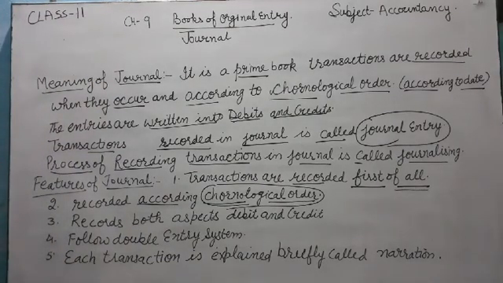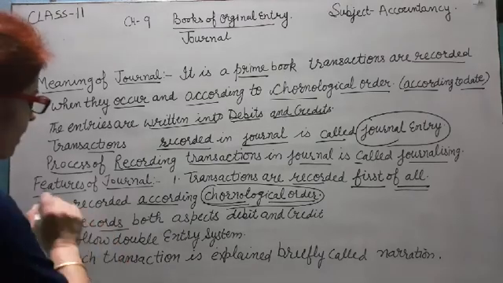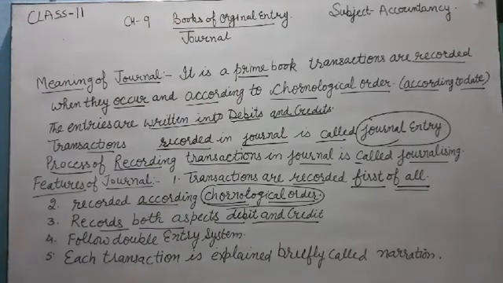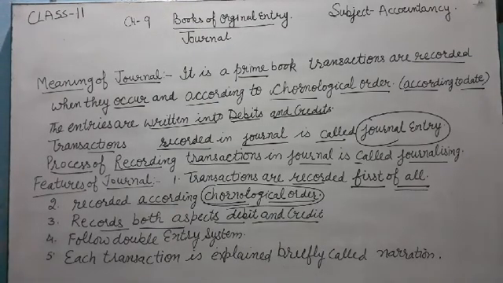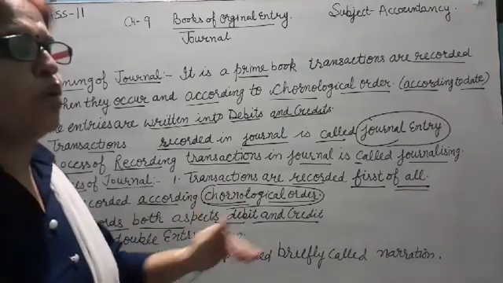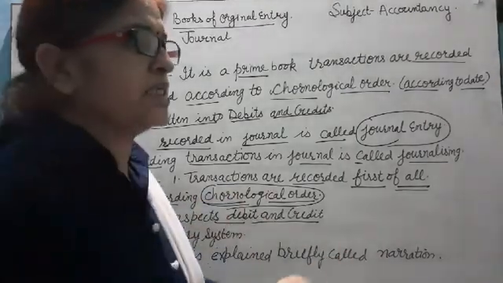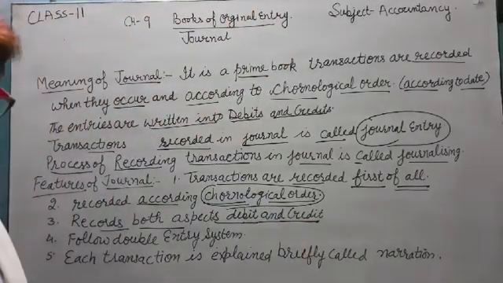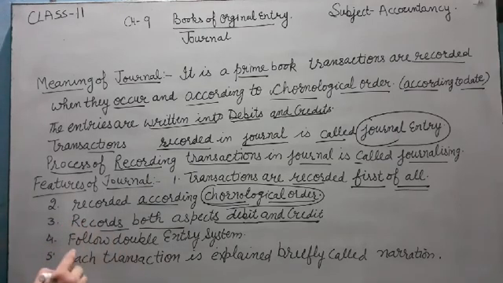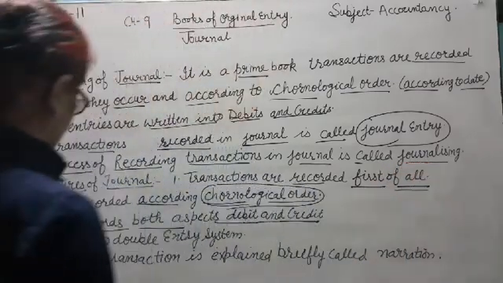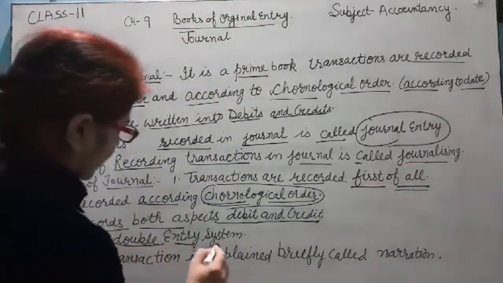Third feature of the journal is that it records both aspects, debit and credit. Whenever a transaction occurs, the journal records both aspects of the business transaction, which account is debit and which account is credit. Next, the process we use for journalizing the entry is the double entry system.